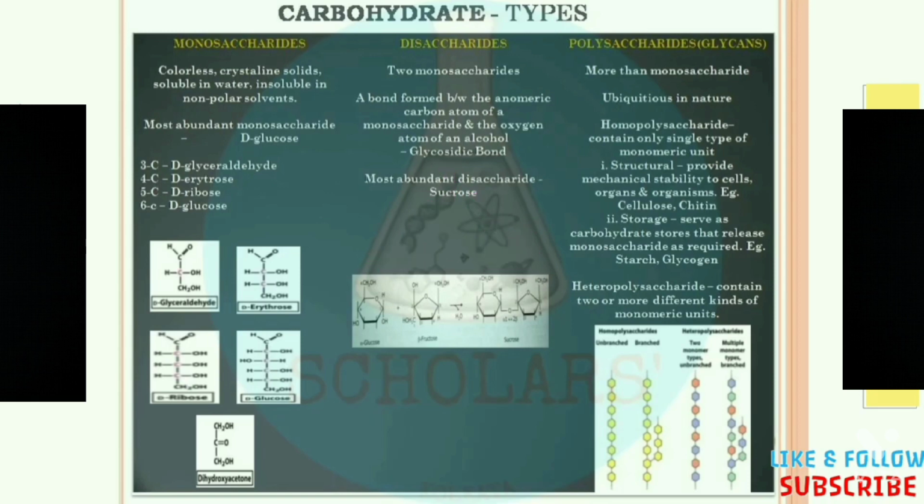If we want to know the most abundant disaccharide, the answer is sucrose. So how sucrose is formed has been discussed, and now we come to the polysaccharide.